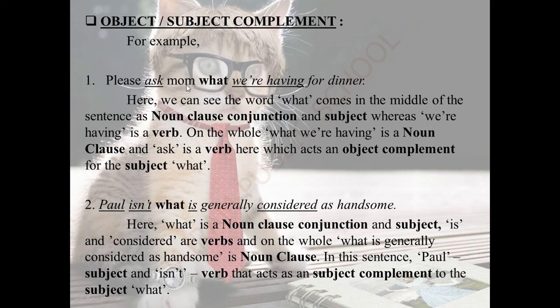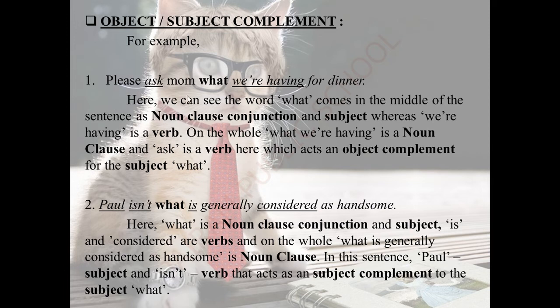So please ask mom what we are having for dinner. So this part, what we are having for dinner, acts as a complement for the verb ask. So the second part of the sentence acts as a complement for the verb of the first part.